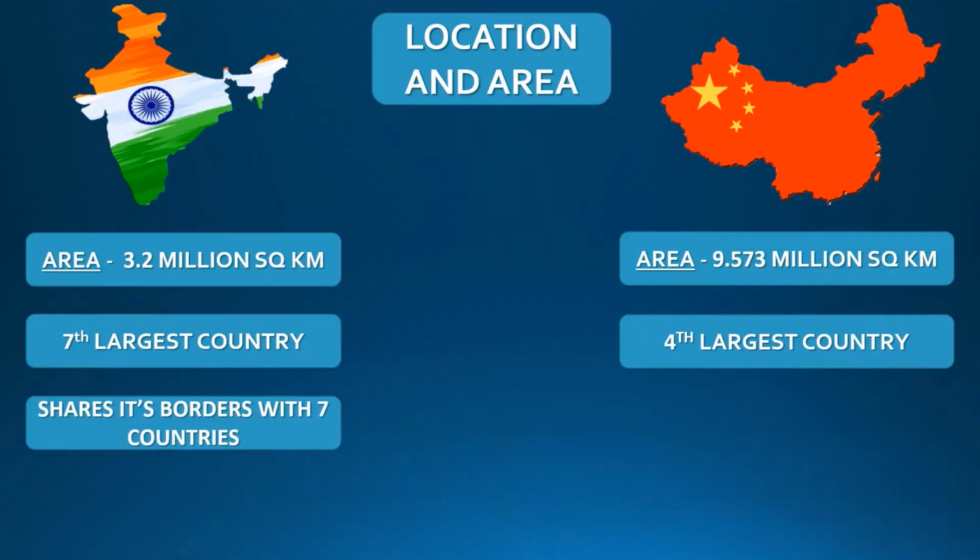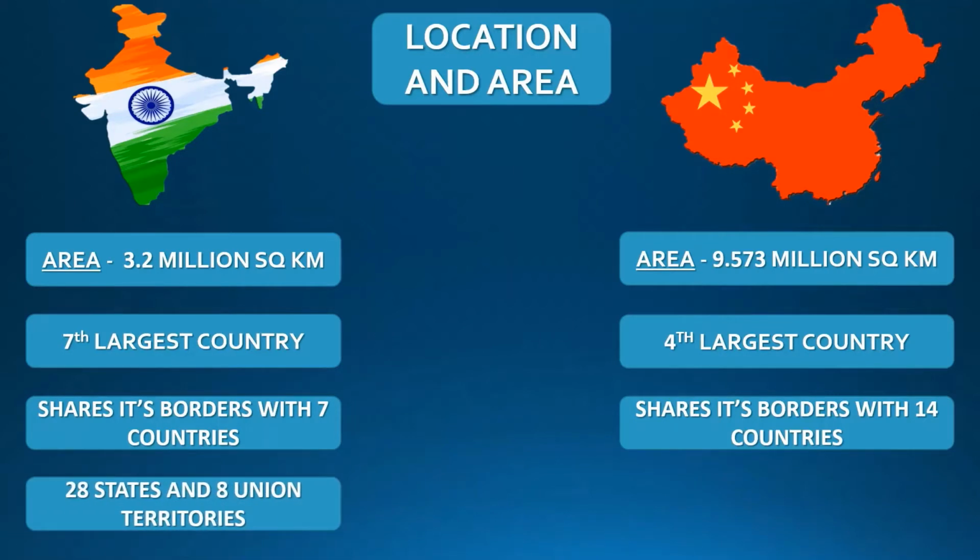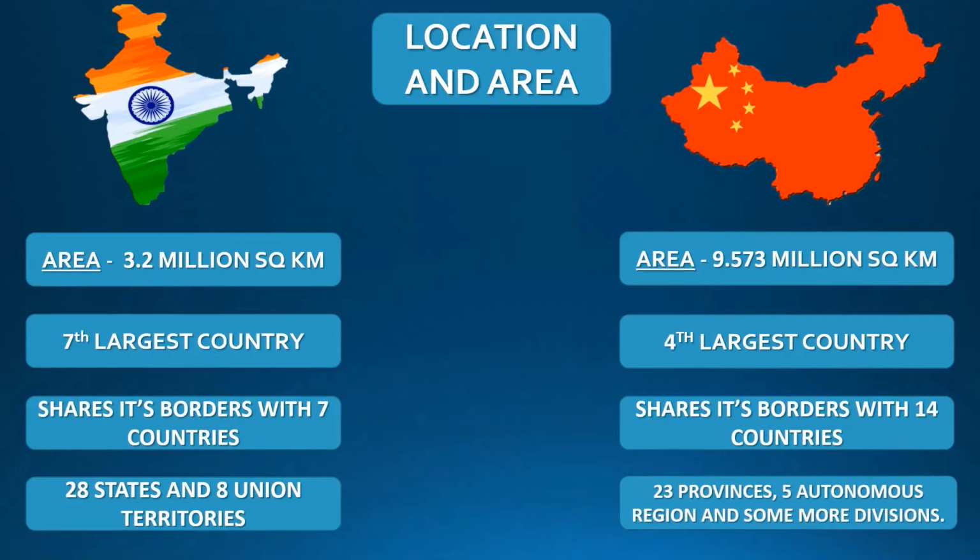India shares its borders with 7 countries, whereas China shares its borders with 14 countries. India is divided into 28 states and 8 union territories, whereas China is divided into 23 provinces, 5 autonomous regions, and some more divisions.